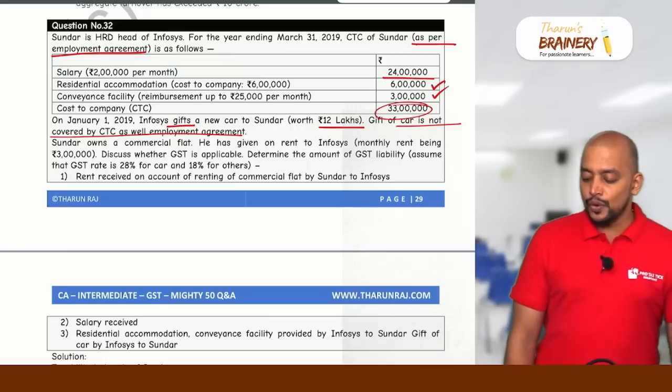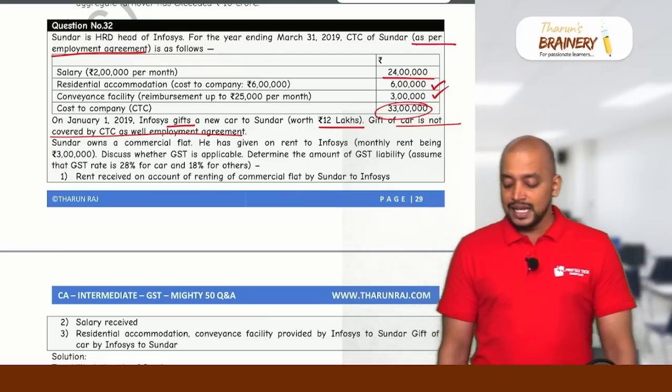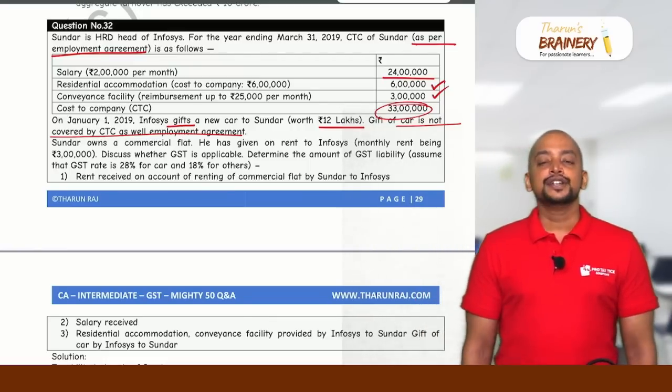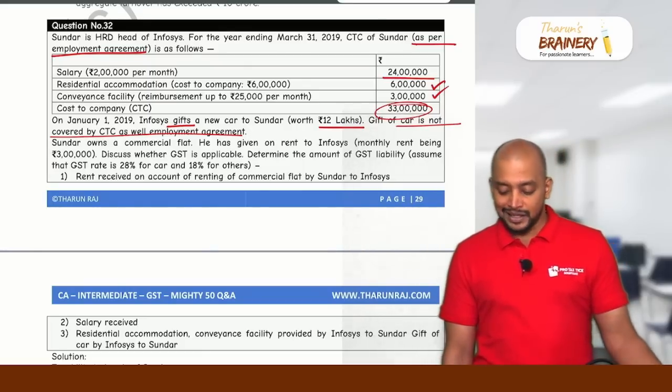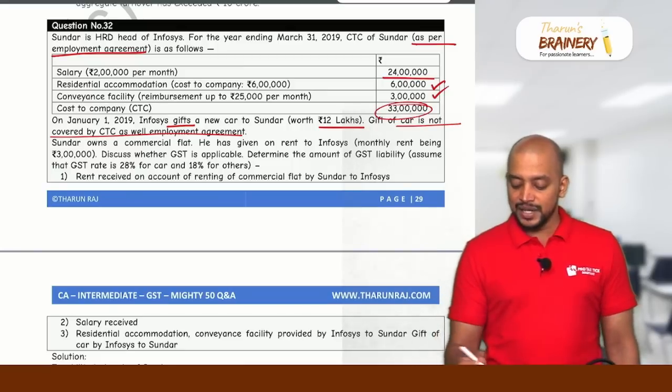Then Sundar owns a commercial flat. He has given it on rent to Infosys. So renting of commercial property will be taxable, and the monthly rent is 3 lakhs.